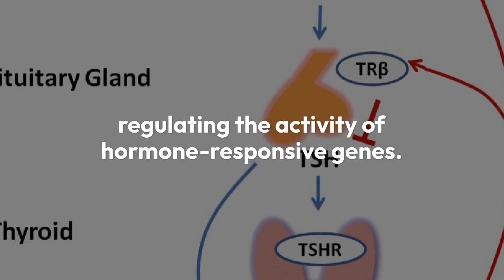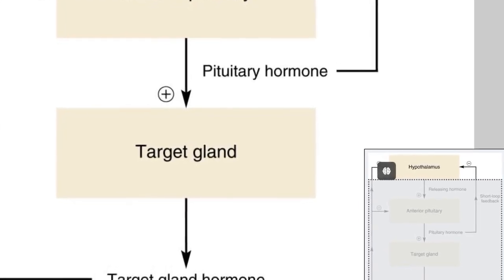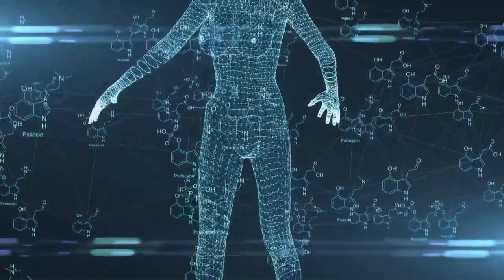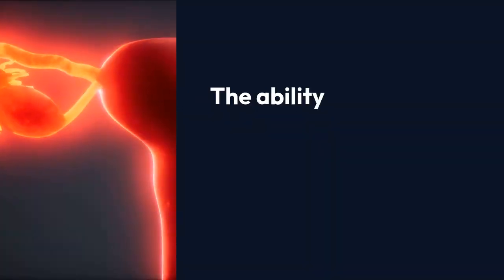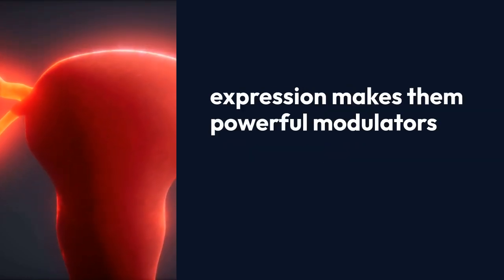Once inside, the hormone receptor complexes bind to specific regions of the cell's DNA, regulating the activity of hormone-responsive genes. This mechanism of action is crucial for the regulation of various physiological processes, including metabolism, immune response, and reproductive functions. The ability of steroid hormones to directly influence gene expression makes them powerful modulators of cellular activity.